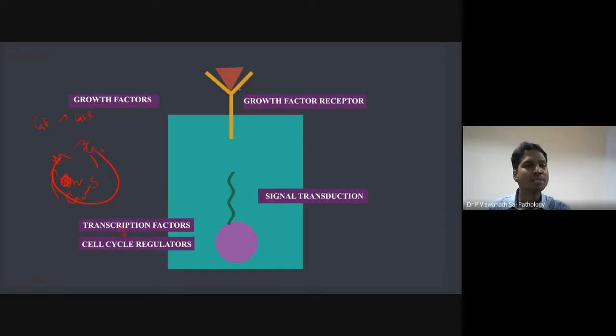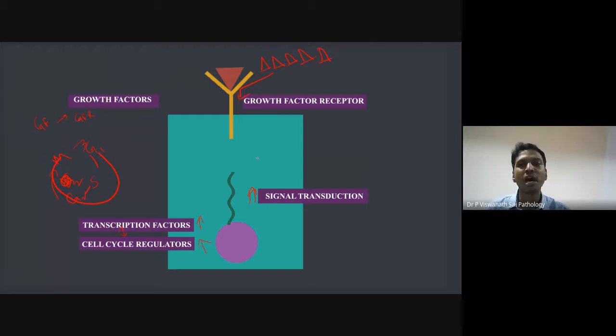Any disturbances here matter. For example, if you have a lot of growth factors, they will always be binding to the growth factor receptor. So there will always be more signal transduction, and so there will be more production of transcription factors and cell cycle regulators. In your Robbins, they have given a nice line: all the roads lead to Rome.